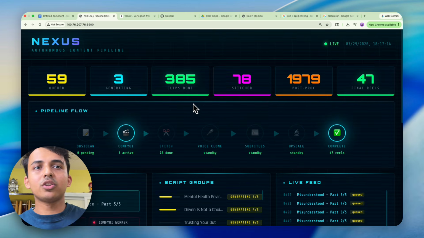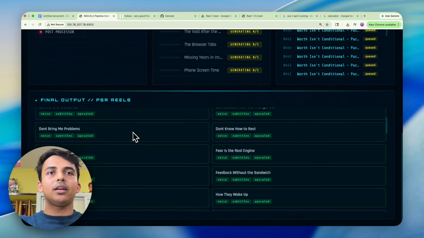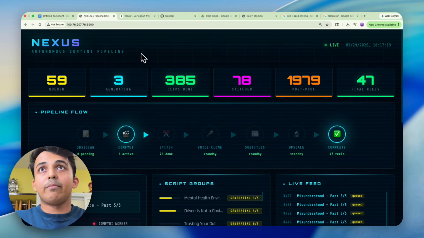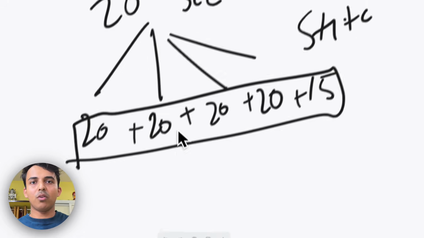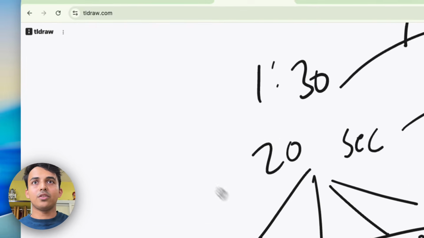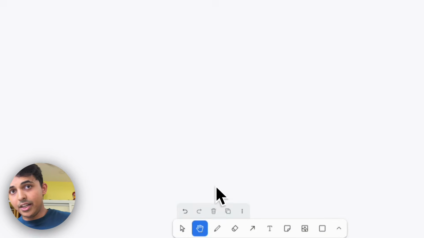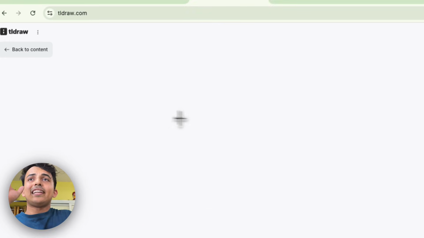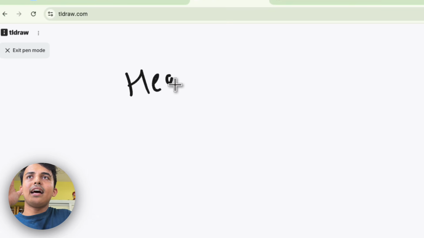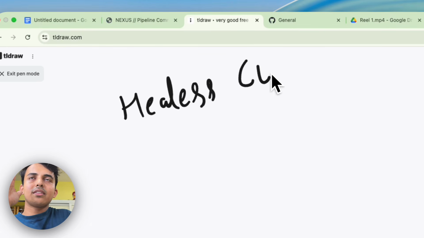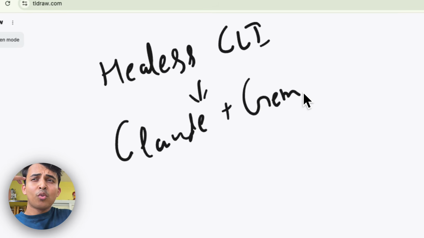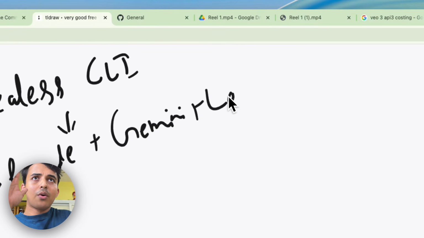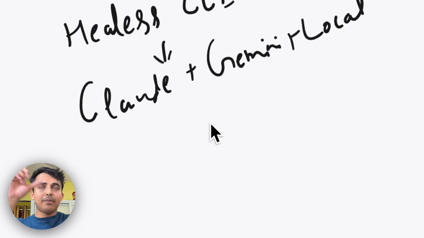Now what it's going to do: as you can see, it has already created a bunch of these reels, and it's going to post them. What I just showed you is very, very powerful, and I want you to pay very close attention to this. What I just did is crazy. I connected headless CLIs. A CLI is a command line interface where you install either Claude, Gemini, or your own local models. I'll be showing you how to set this up and everything.